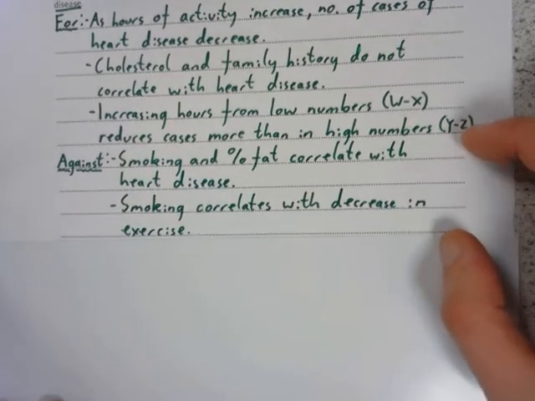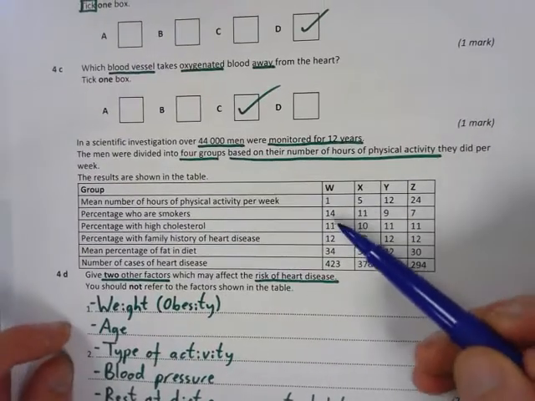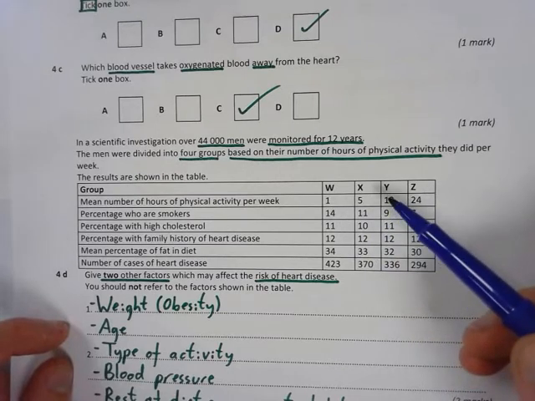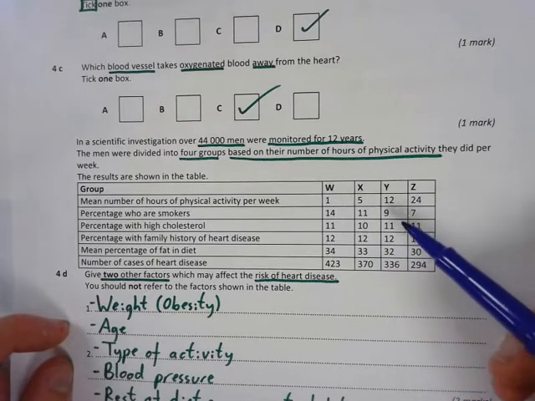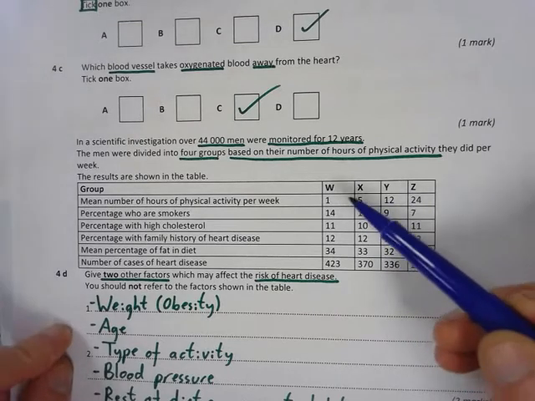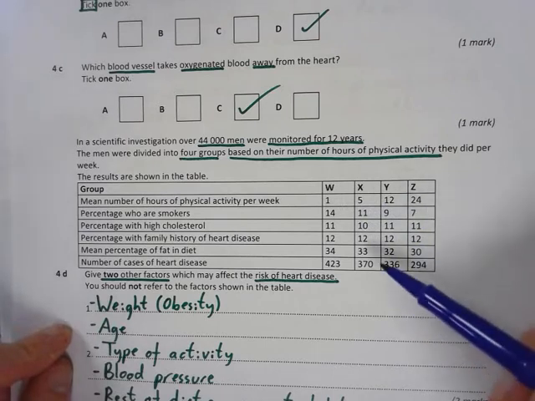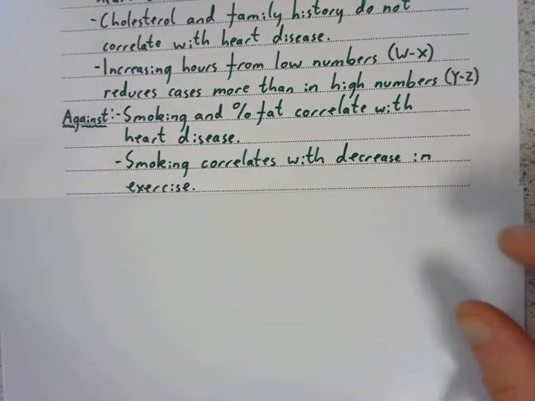Smoking correlates with a decrease in exercise is your next point. So we have a look here. As smoking decreases, people are doing more exercise. Well, is the smoking causing people to do less exercise? Is the smoking decrease causing people to do more exercise? Is it the fact that people are exercising more causes them to smoke less? And which one is it that could be causing the number of cases of heart disease? It's not clear from that data. You'd have to do some different studies to work that out.